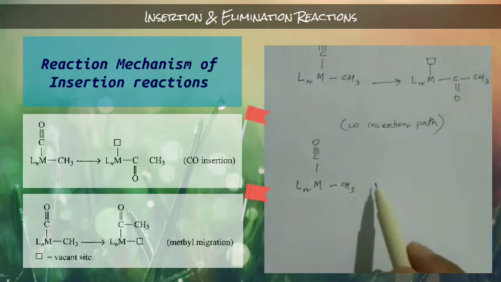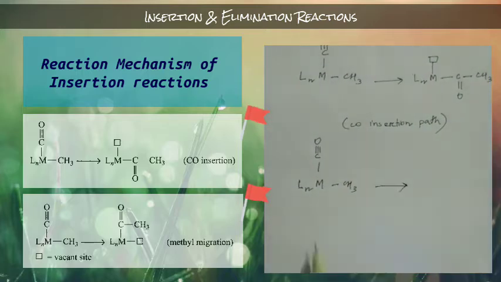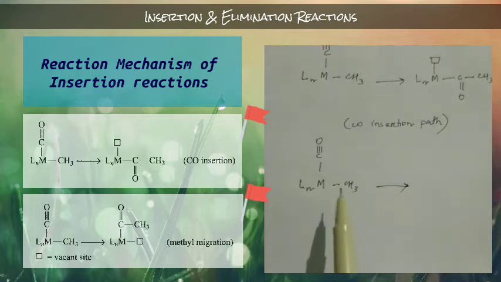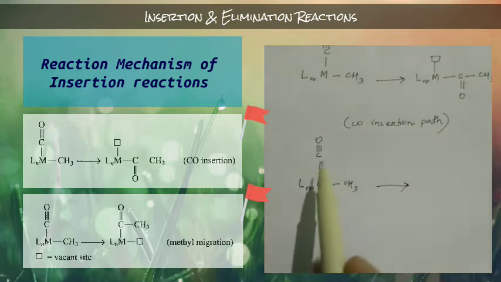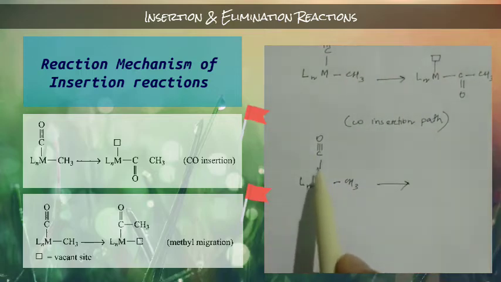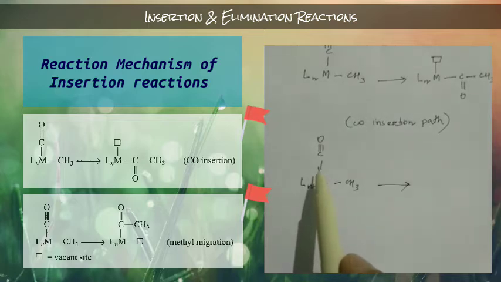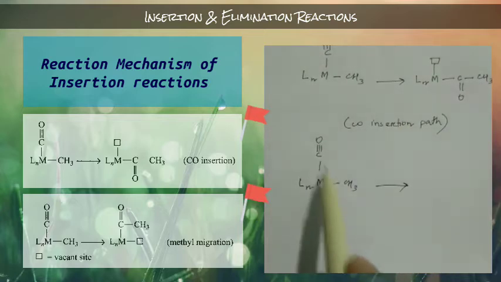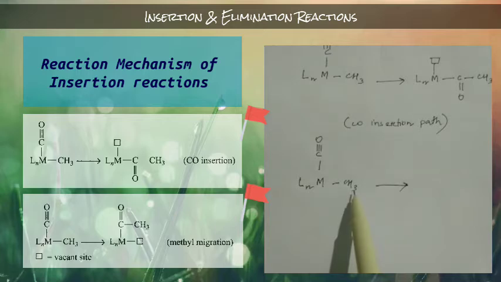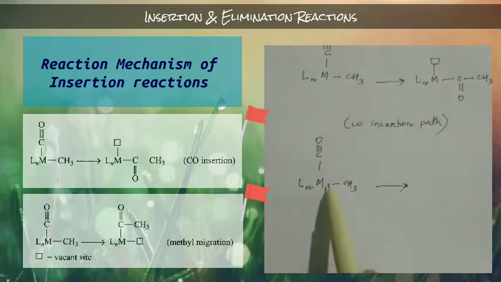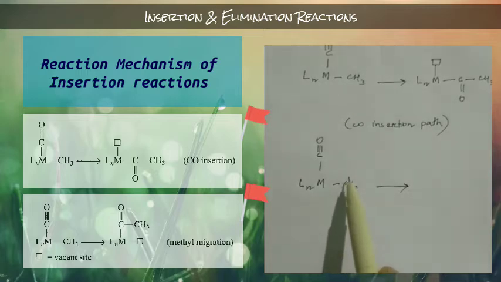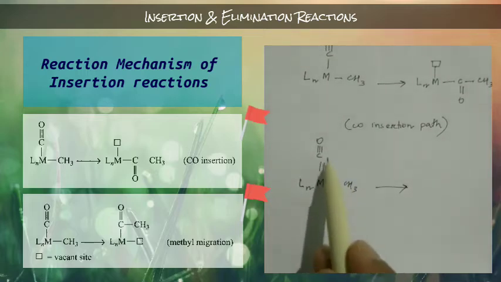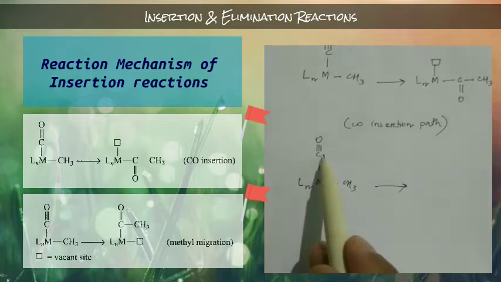But according to them, in the second mechanism, this bond will not break. Instead, this metal and carbon bond, the methyl group, will break first, and this methyl group will attack at that carbon center.